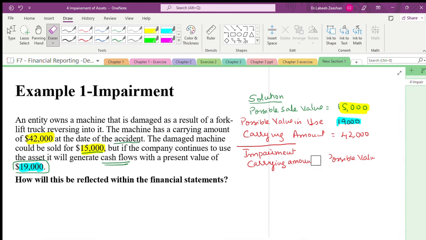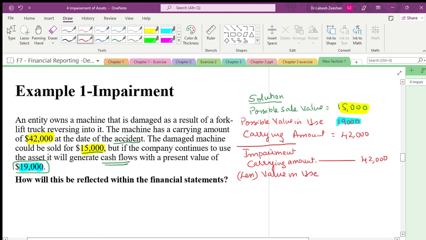Carrying amount is how much? Carrying amount is 42,000. Less value in use. Value in use is how much? 19,000.